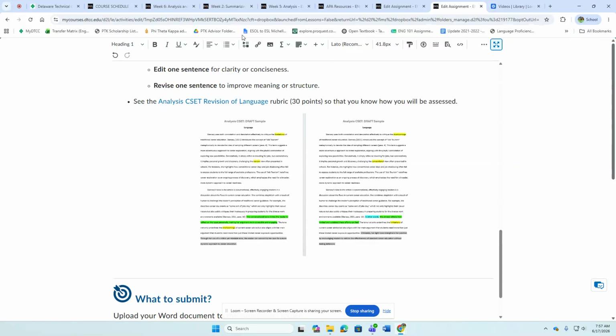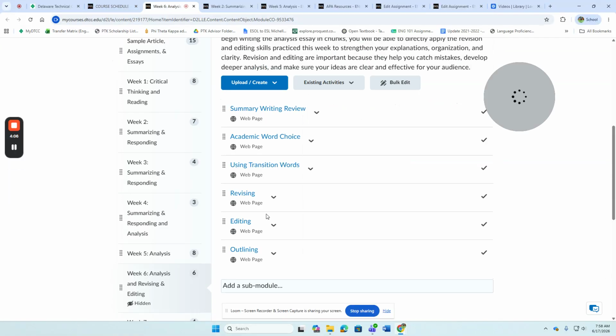Okay, so essentially what you're doing is you're taking your language drafts, you're looking at the feedback, then you're looking at the week 6 information here, and you are using these pages in order to revise, edit, add words, change words to that language section of your essay, okay?